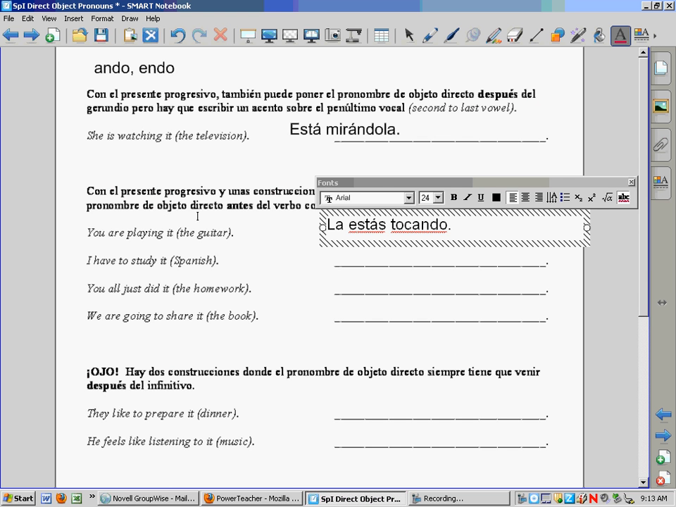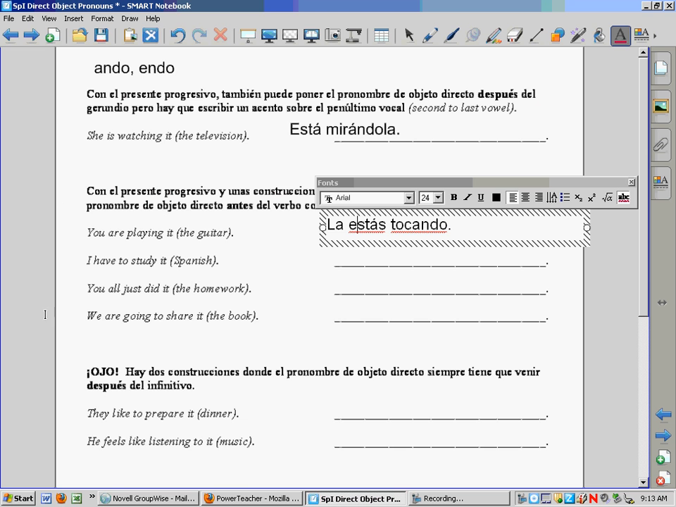Just a reminder, the format of the quiz, you'll be answering questions like, are you playing the guitar right now? ¿Está usted tocando la guitarra ahora? And then you'd say, probably, no. You could either say la estoy tocando or no estoy tocándola.